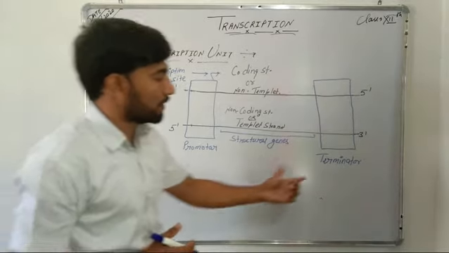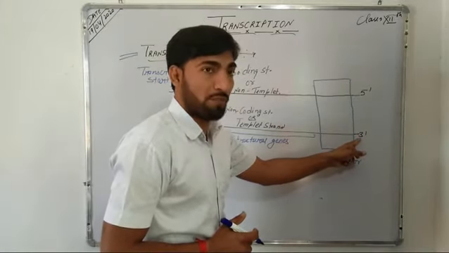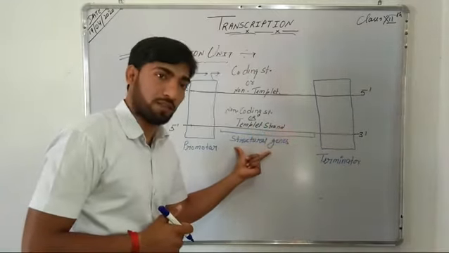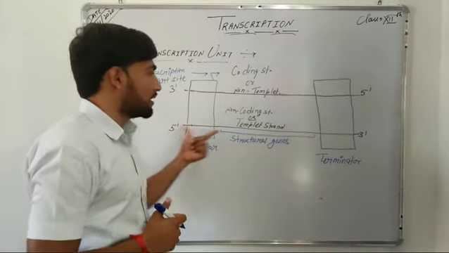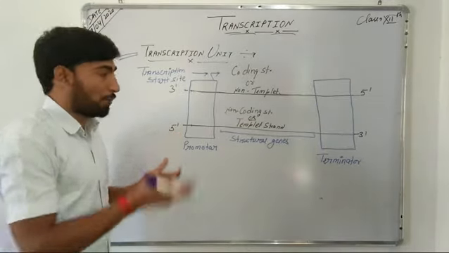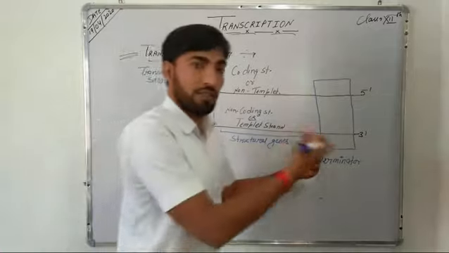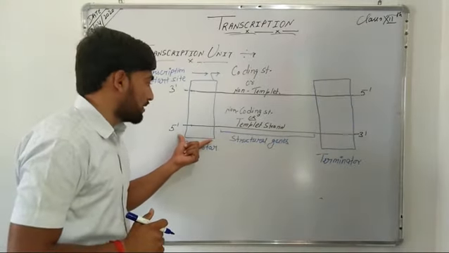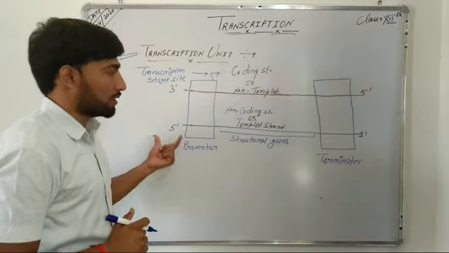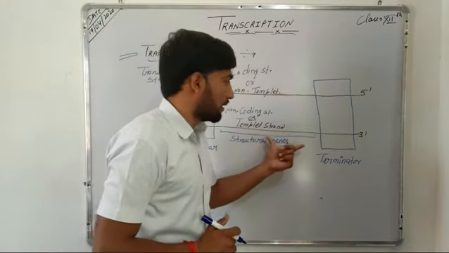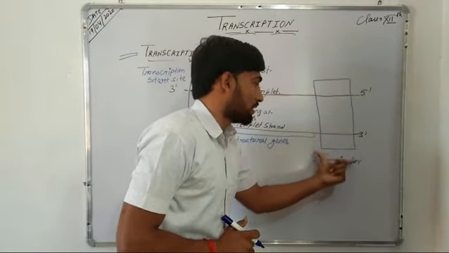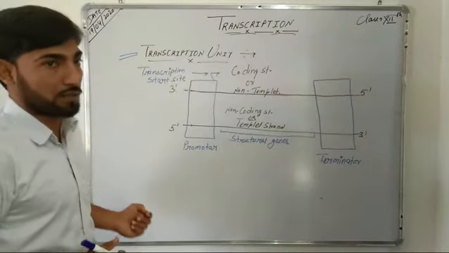Further, the terminator region lies towards the 3' end, that is downstream of the structural genes. When we are talking of 5' and 3', it is always said that 5' is upstream and 3' is downstream.